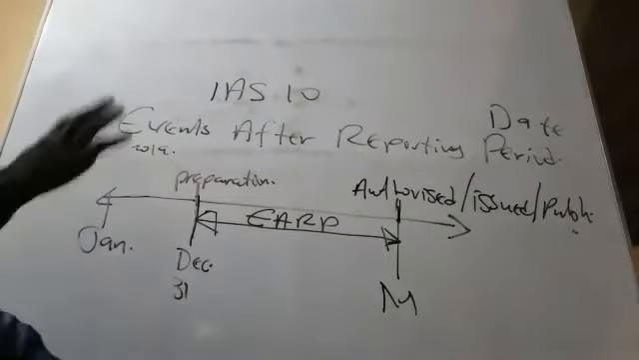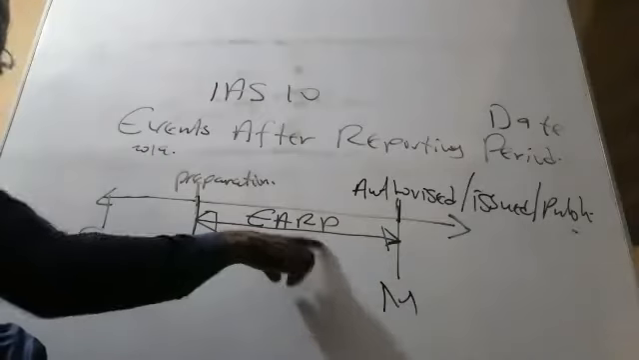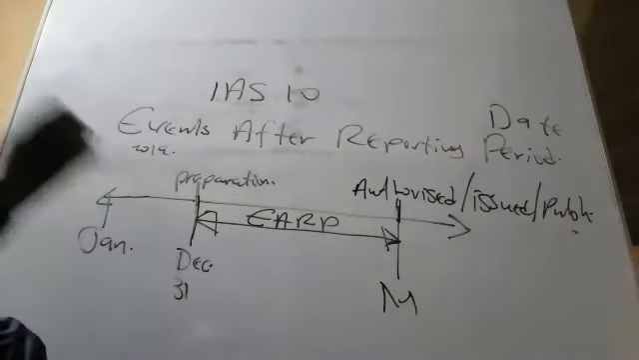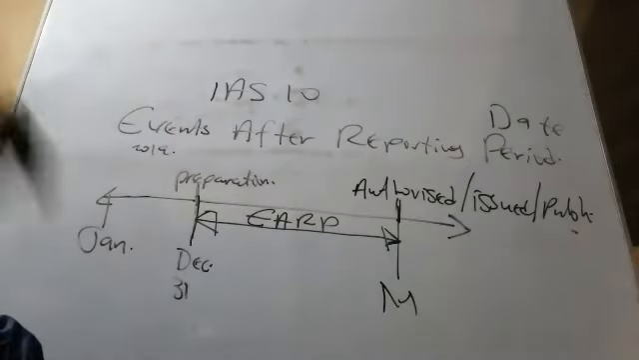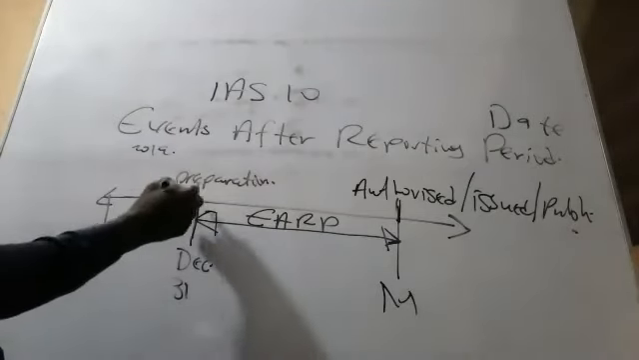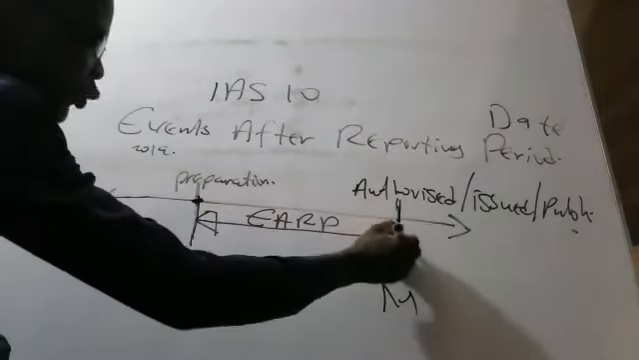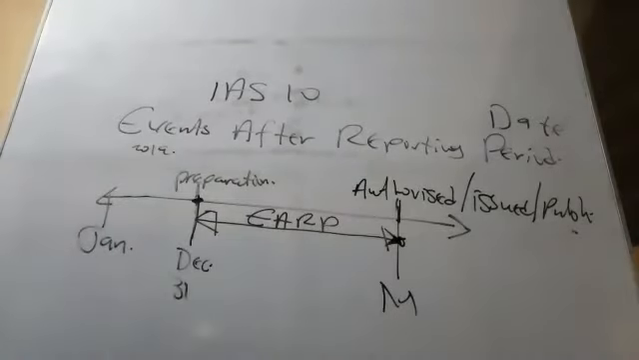Okay, so that is it. We are saying that events after the reporting period are both favorable and unfavorable events which occur or will take place between the date at which the financial statement is being prepared and the date at which it's being authorized or issued or published. That is all. So that is the definition for event after the reporting period.